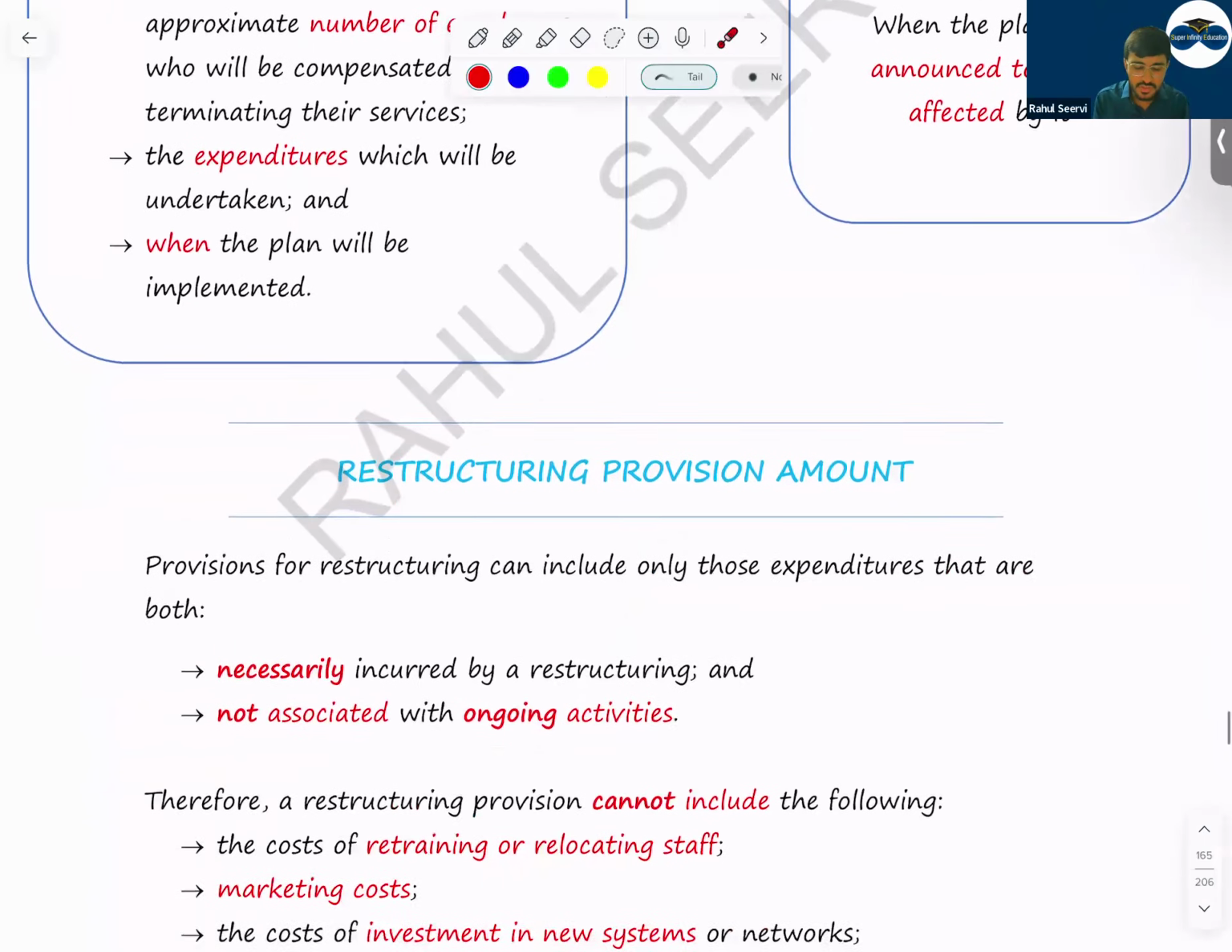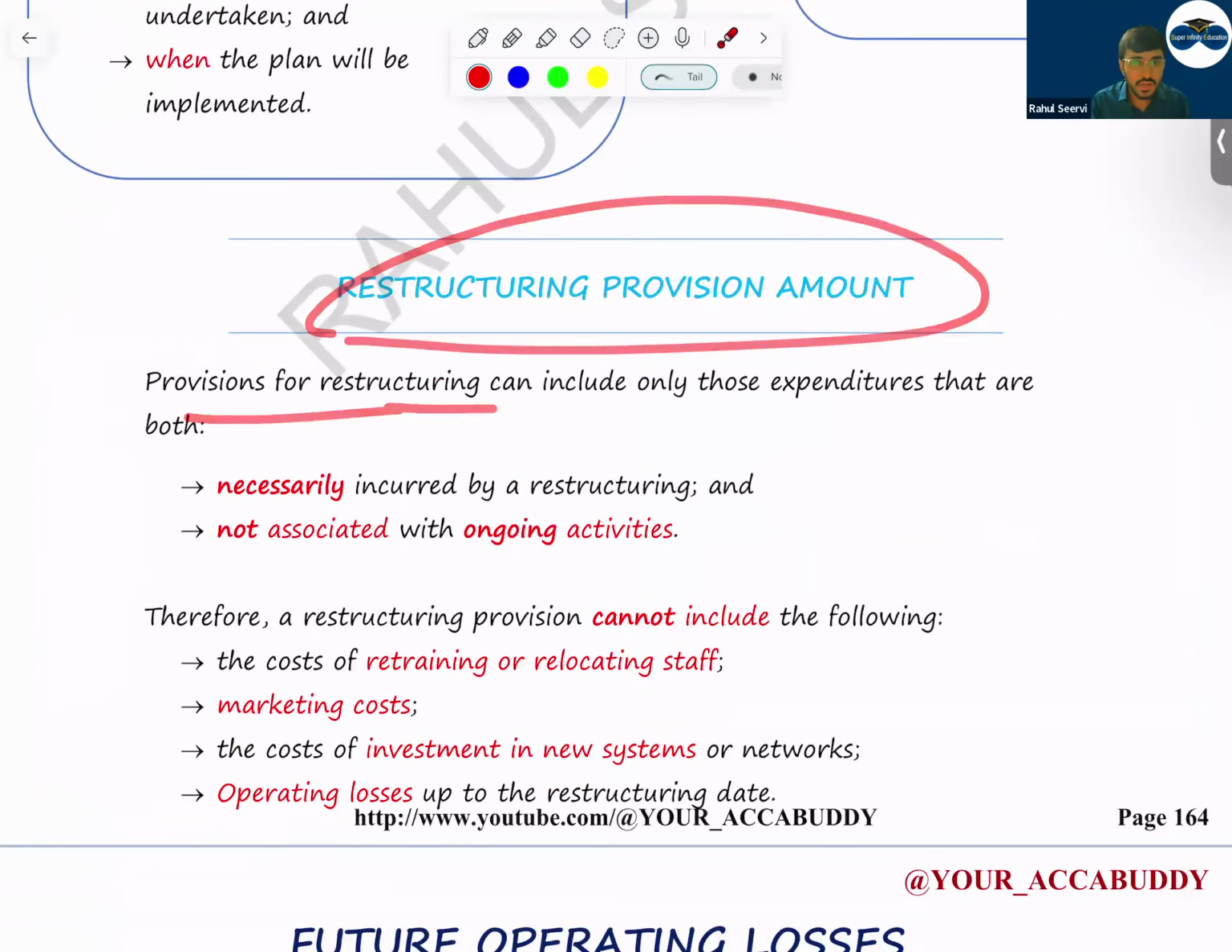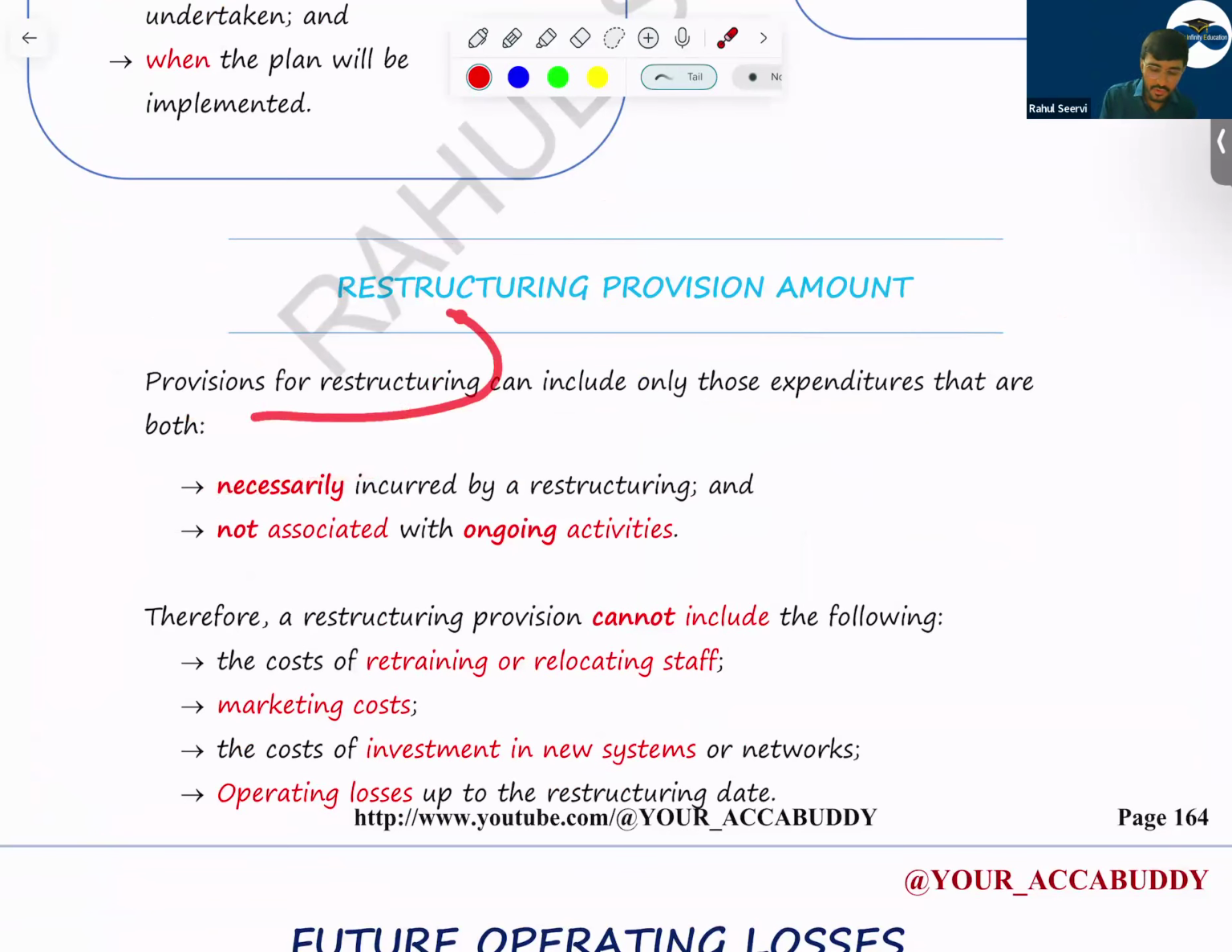Now restructuring provision amounts. Provision for restructuring can include only those expenditures that are both necessarily incurred by the restructuring, that means if you're doing the restructuring you incur this cost, and if you do not do restructuring, you will not incur it. In that case, only that amount should be taken. If I do restructuring, I have to pay my employees an extra amount. That is an expense. And second, not associated with ongoing activity. The expense should not be related to the ongoing business which we are doing.